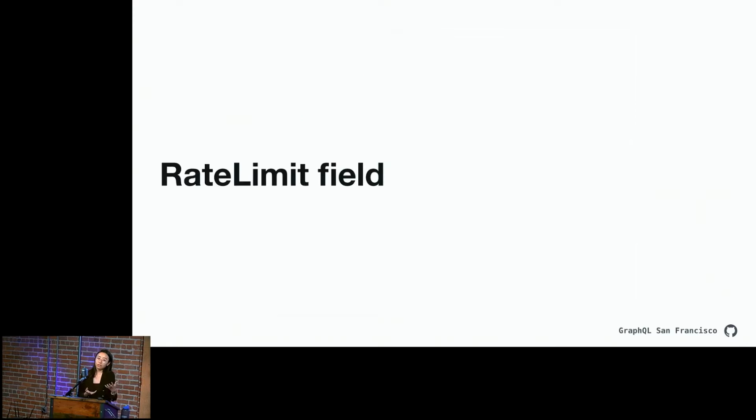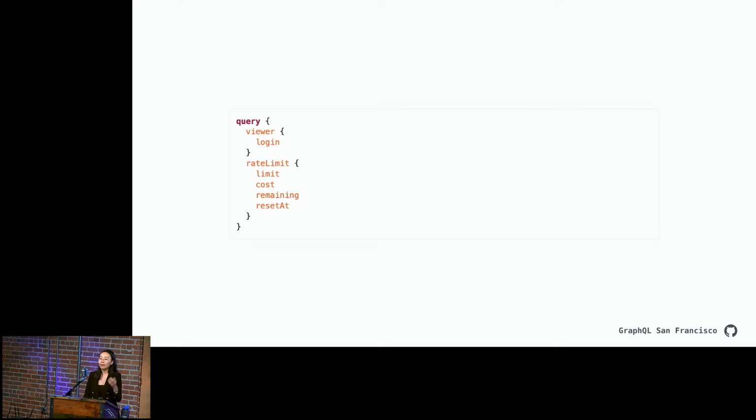And when you're interacting with a REST API, if you want to know how you're doing against the rate limit, you can usually fetch that information from the headers. So for our GraphQL API, we've also built in this rate limit field, and that's where you can poll and ask, how am I doing? But maybe don't constantly poll, because then you'll waste your points. But here's what that looks like in a query.